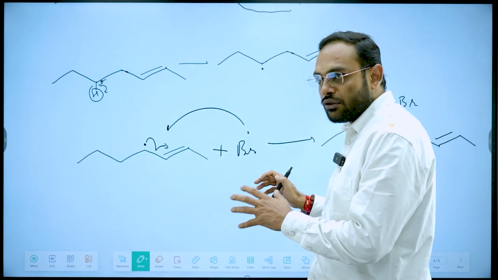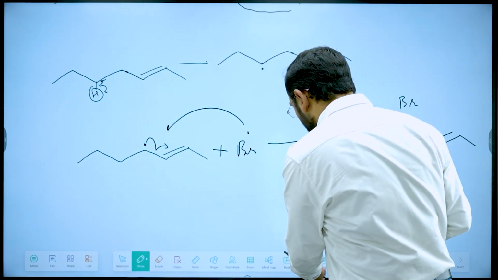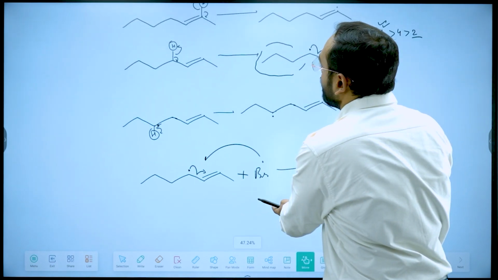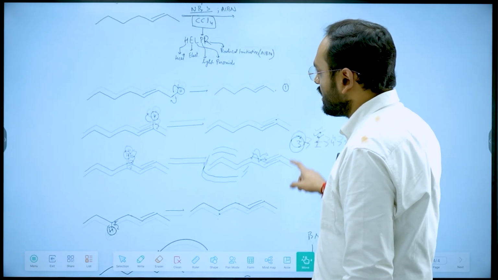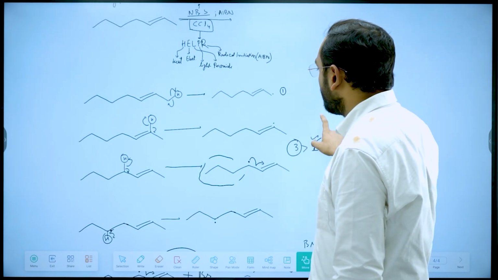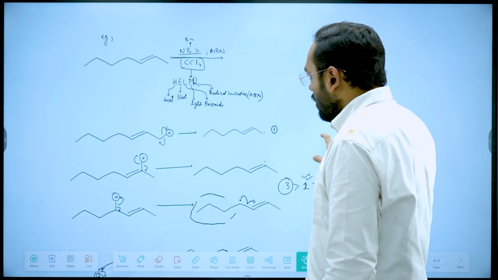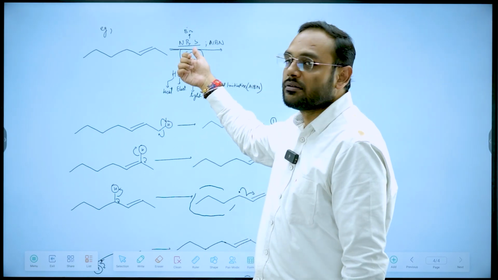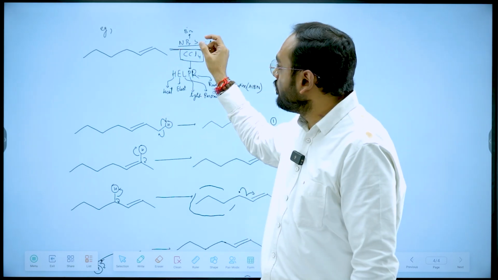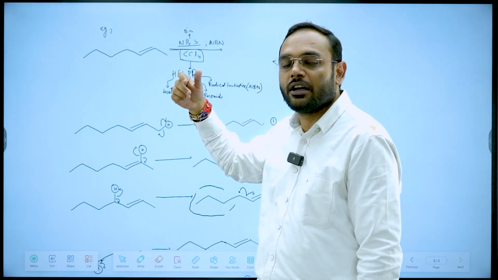I hope this whole mechanism of the reaction, if I make it in one slide, you can understand what I have done. First of all, I know my substrate, then I have seen which agent is present. This agent will produce an attacking reagent.